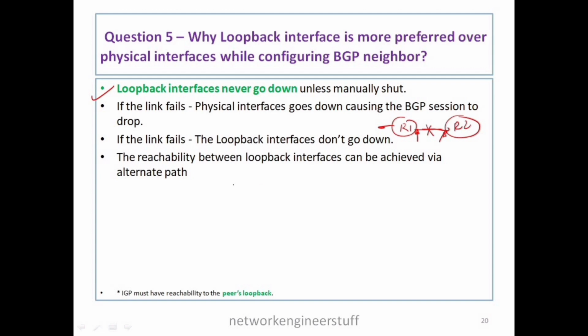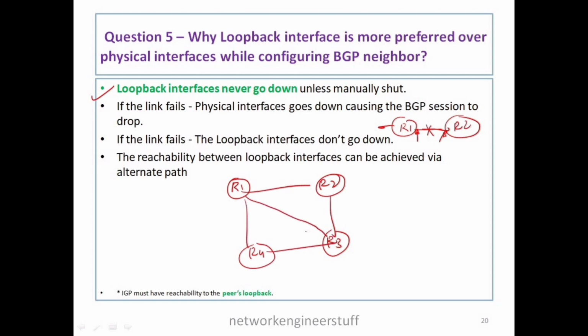I'll show you. Let's say this is R1, R2, R3 and R4. We have some connectivity like this, and there's also one link between R1 and R3. Let's say they are in the same AS and some IGP is running, which can be OSPF, EIGRP, anything, or there may be some static routing. And there are some loopbacks configured: for R1 it's 1.1.1.1, and for R3 the loopback is 3.3.3.3.